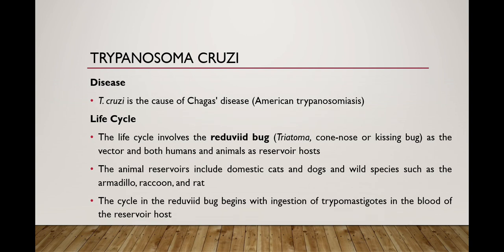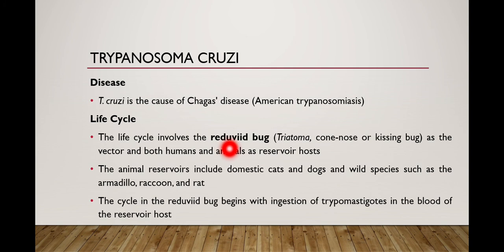So starting with Trypanosoma cruzi. Trypanosoma cruzi causes a disease which is known as Chagas disease, and this disease is also known as American trypanosomiasis. The life cycle of Trypanosoma cruzi involves a vector which is known as reduviid bugs.